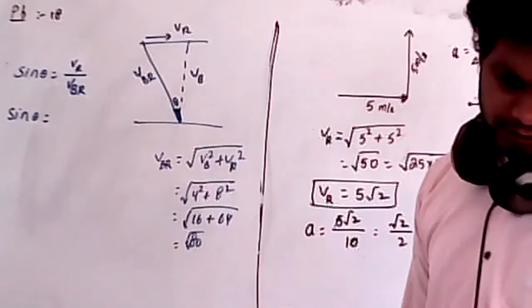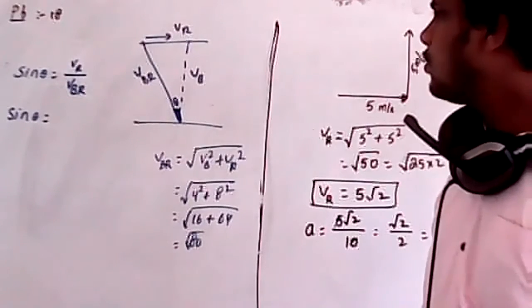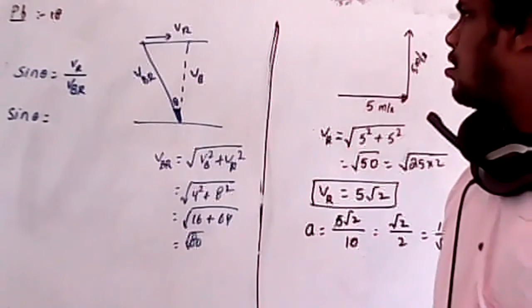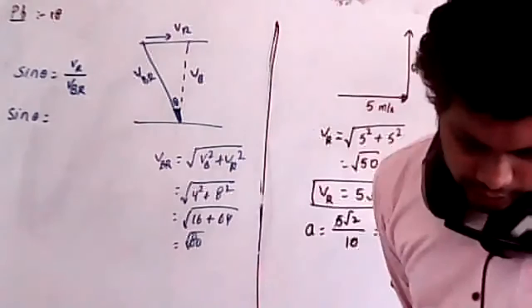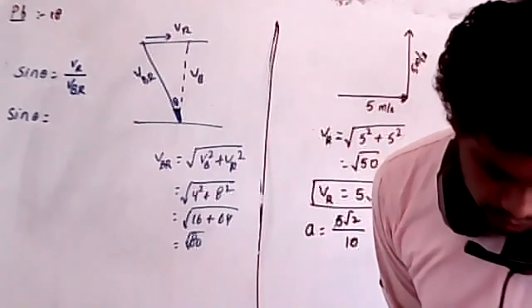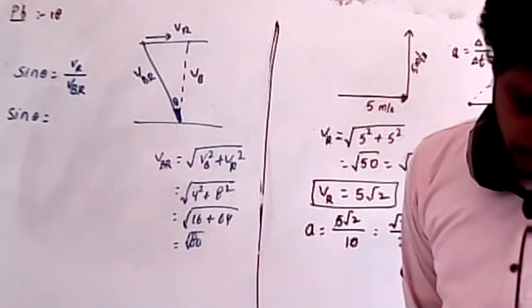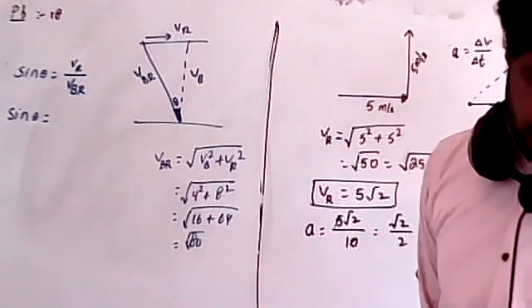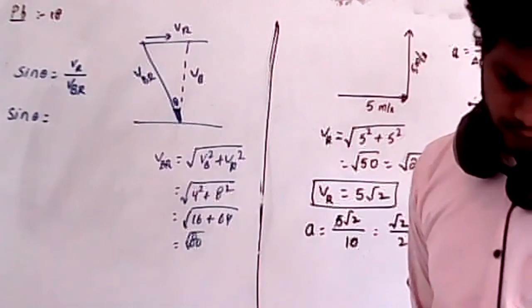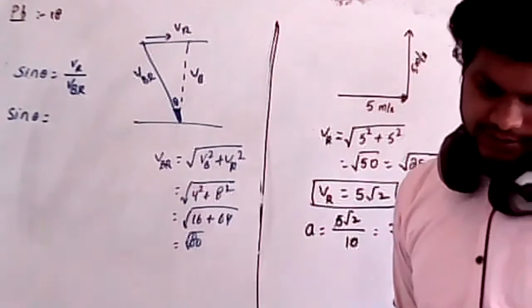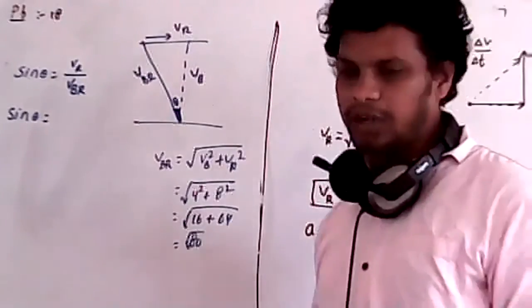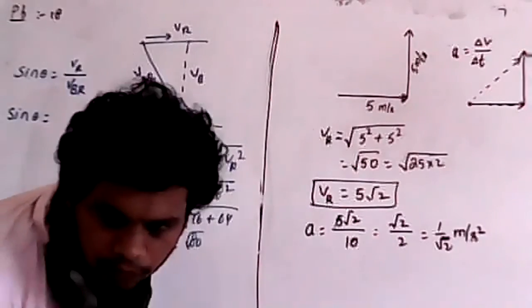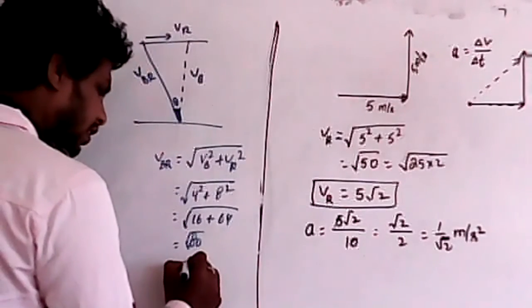Root 80. But the option is not like this. Maybe some mistake is there in this question: at what angle should the boat row so that it reaches exactly the opposite point? Okay, let us see. Root 80 means how can we write root 80? 4 root 5. So you can write it as 4 root 5.